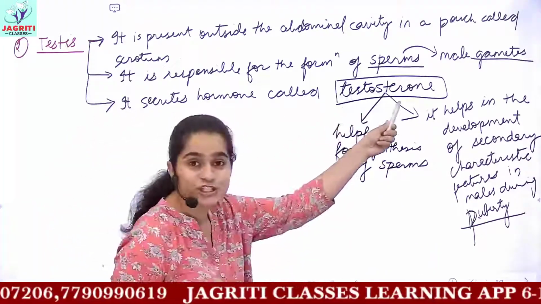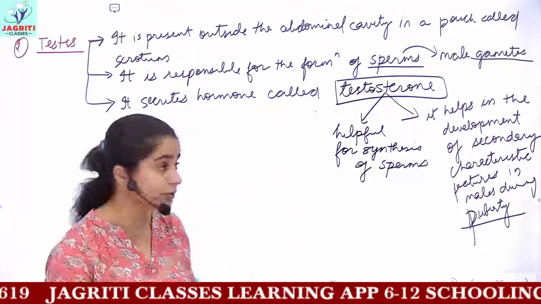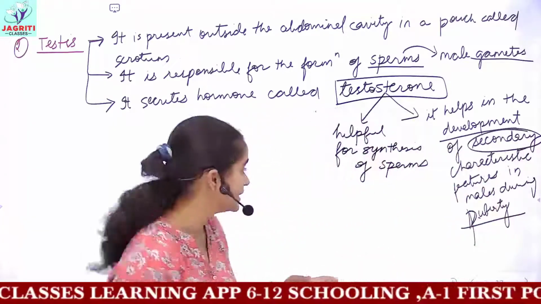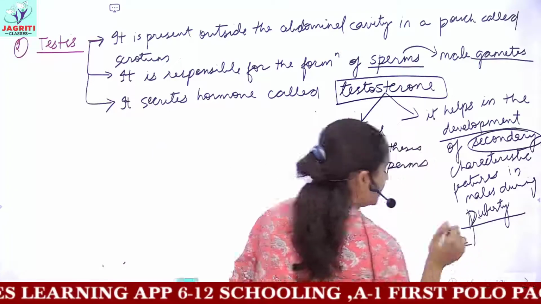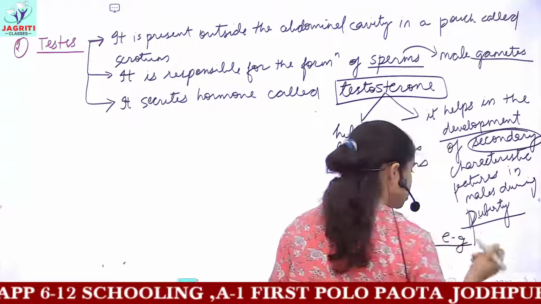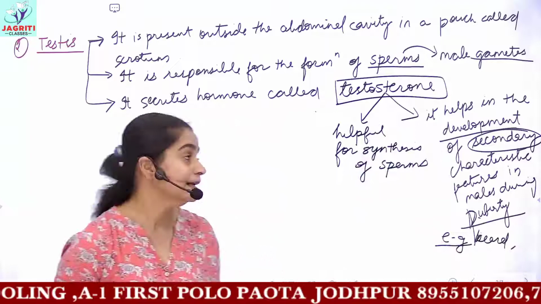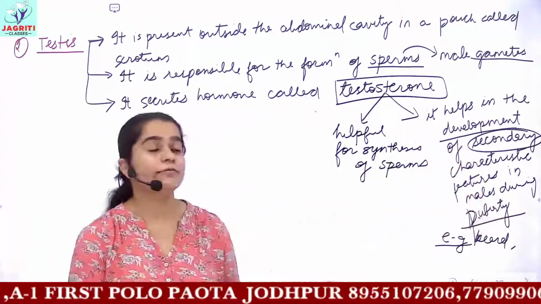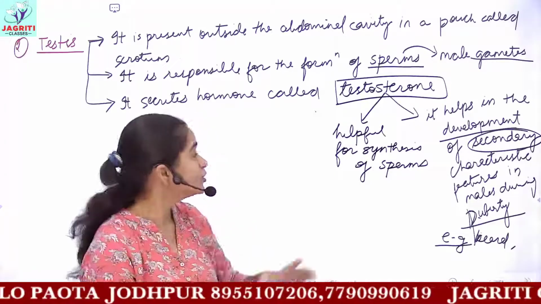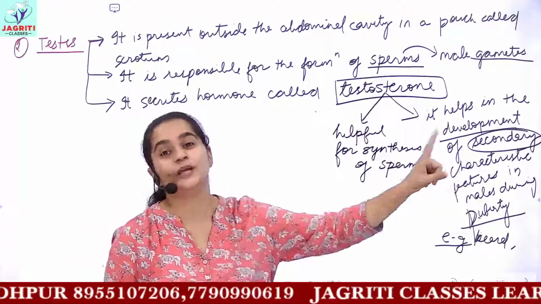Secondary features are, for example, hair along all the body parts, growth of hair on the face, and development of a beard. Then the voice in males becomes somewhat heavier and deeper. So these are all the secondary features which testosterone develops in males during puberty.